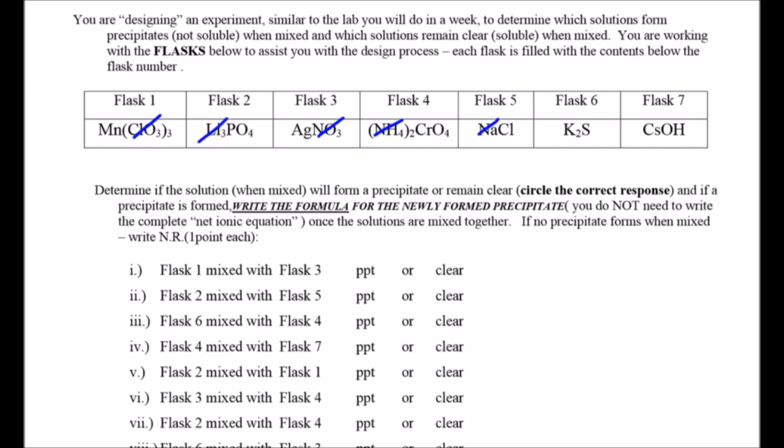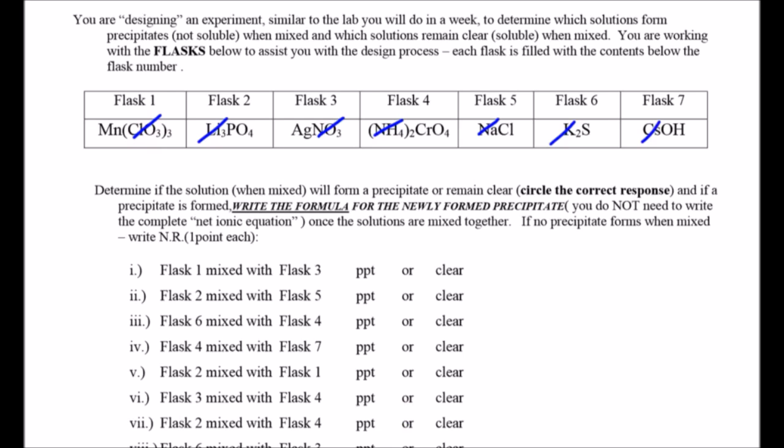Chloride, it's soluble a lot of times, but it's not with lead, mercury(I), or silver, that's it. Okay, what about potassium? Group 1A, so cross it off. Cesium? Yes, alkali. It's in group 1A, so it also will be crossed off.